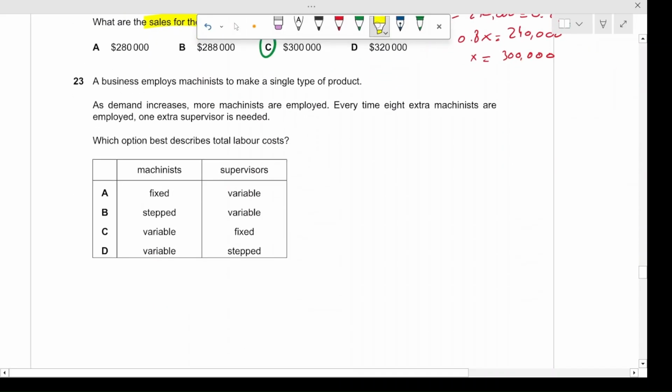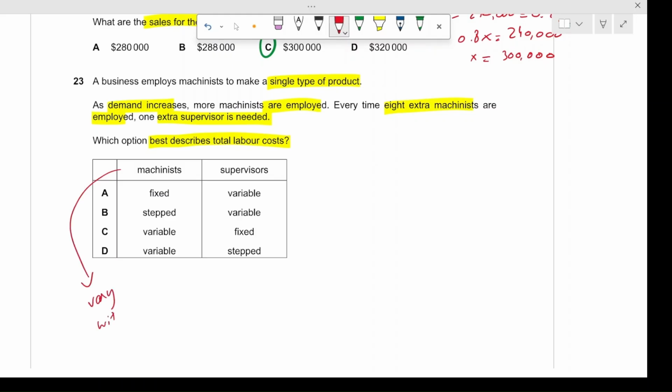Now, the next one. A business employs machinists to make a single type of product. As demand increases, more machinists are employed. So the relation is directly proportional, right? And every time 8 extra machinists are employed, 1 extra supervisor is needed. Which option best describes the total labor costs? For the machinists, they vary directly with output. So these are variable, right? So it's either this or this.